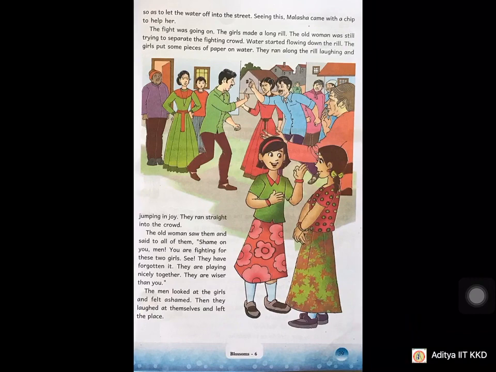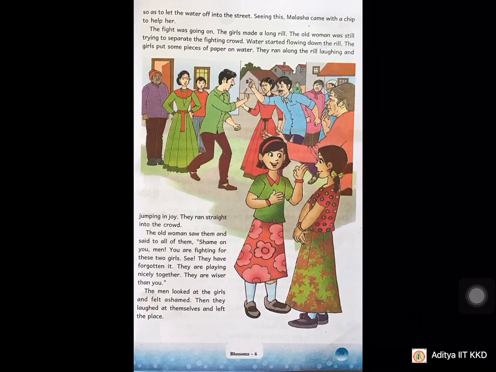The old woman saw them and said to all of them, "Shame on you men." The old woman observed those two children. "Stop, observe them. You have to feel shame. You are fighting for these two girls. See, they have completely forgotten it. They did not remember what happened earlier, 10 minutes before, and they are playing nicely together. They are wiser than you. They are better than you in all the aspects, especially related to behavior."